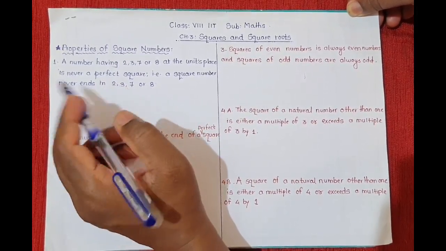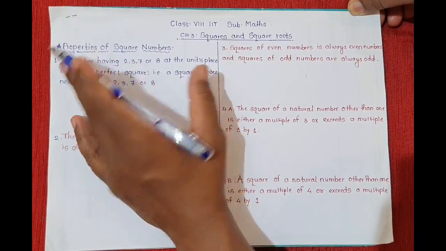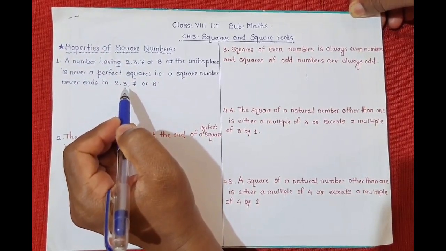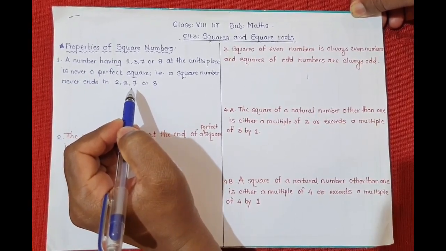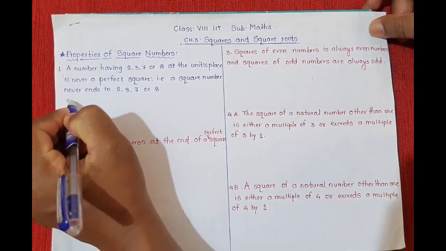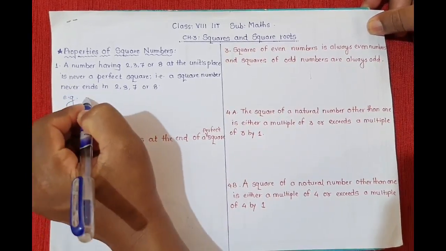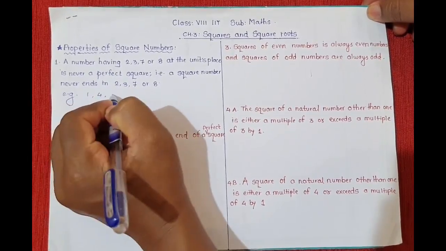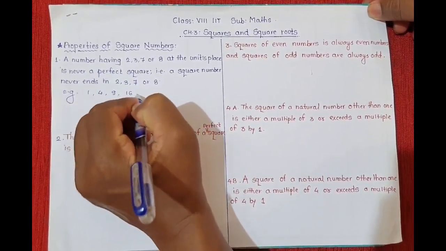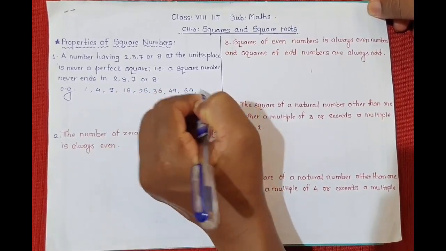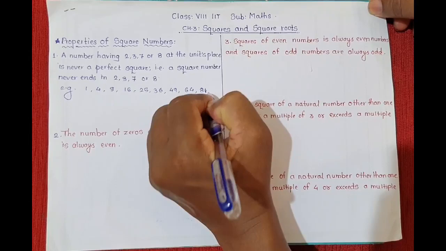That means all the square numbers end in either 0, 1, 4, 5, 6 or 9. For example, the square of 1 is 1, of 2 is 4, of 3 is 9, then 16, 25, 36, 49, 64, 81 and 100.